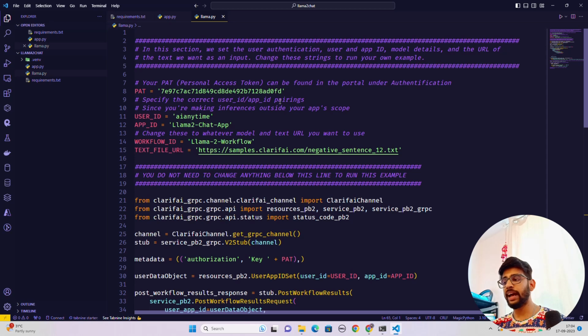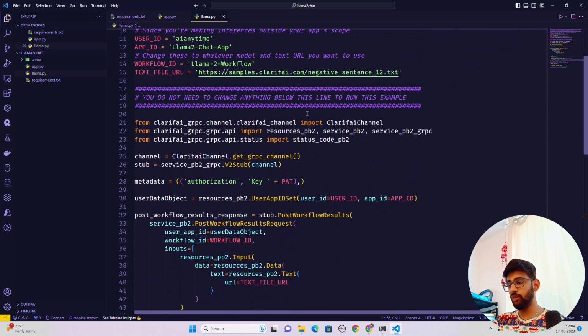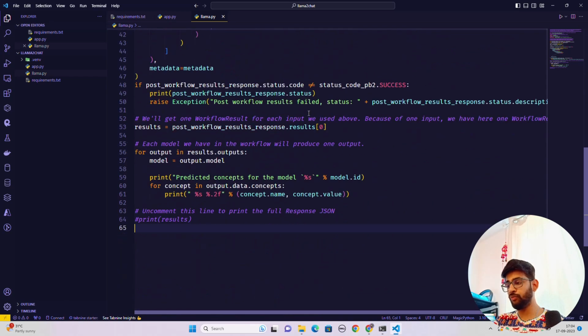Now here you can see that I have my personal access token. But anyway, you can also get it from an env file. And then, sorry guys, I have a sore throat, so I'm getting this continuously. But then you have the user ID, and then you have your app ID, and then some workflow IDs, and then you have some imports, and then a few lines of code.